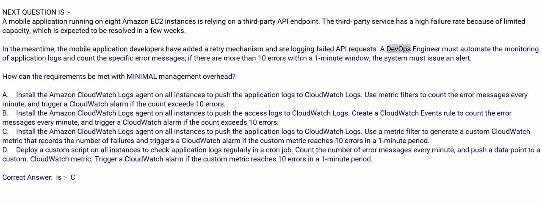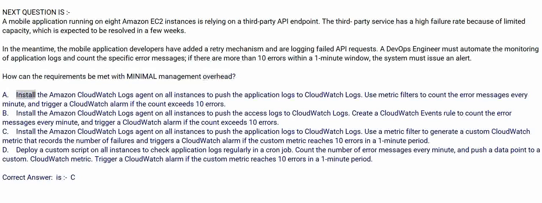A DevOps engineer must automate the monitoring of application logs and count the specific error messages. If there are more than 10 errors within a 1-minute window, the system must issue an alert. How can the requirements be met with minimal management overhead?